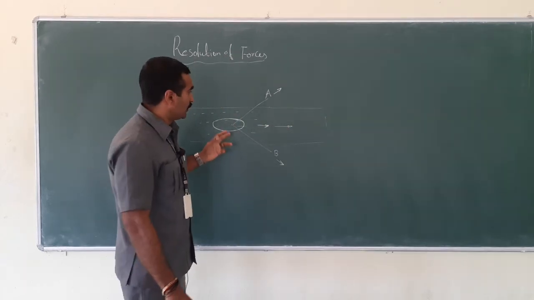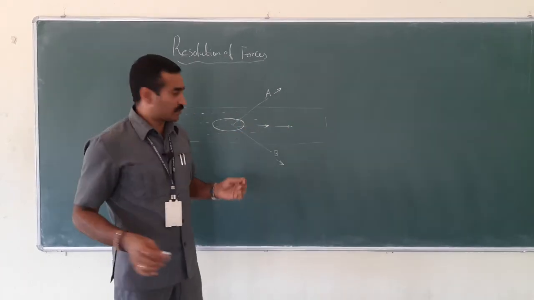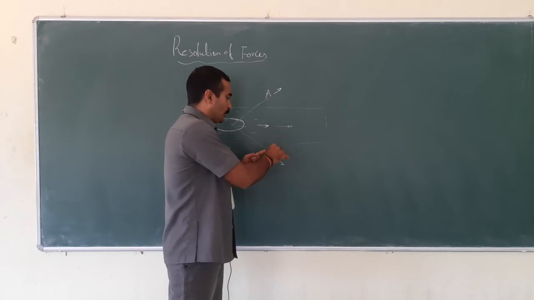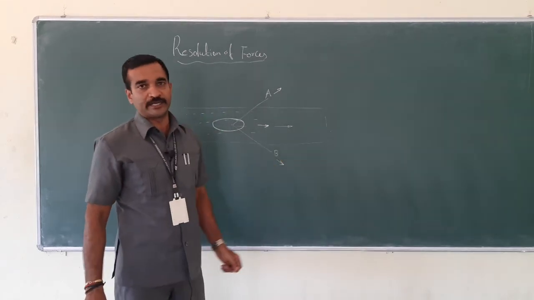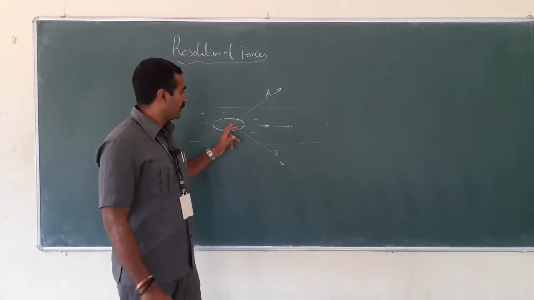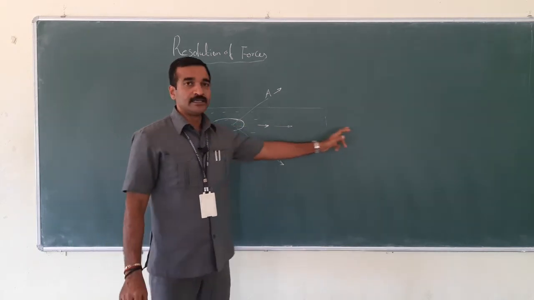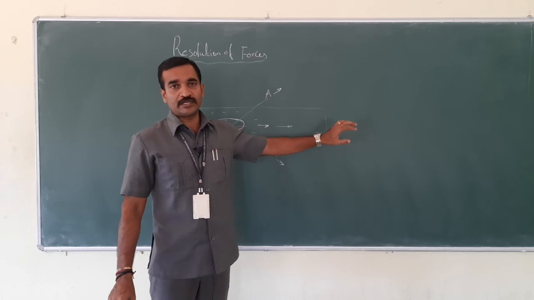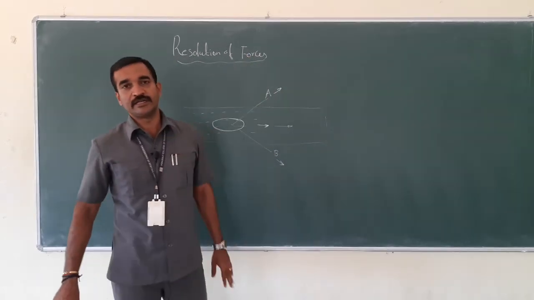So, though the rope is being pulled in different directions, due to the resultant force, this boat moves in a positive x direction and reaches the destination.